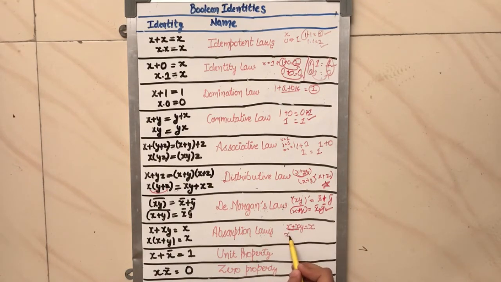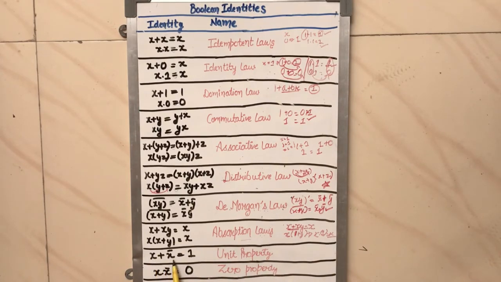So if x is the common element, then here 1 plus y. And we have studied in the domination law, anything that is added with 1, we get 1 as answer. So here x dot 1, x dot 1 is what? x. So here y is absorbed, and we'll get x as answer. We can solve this one also, right?